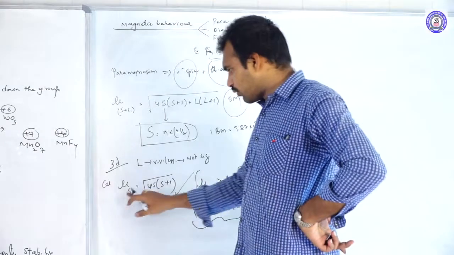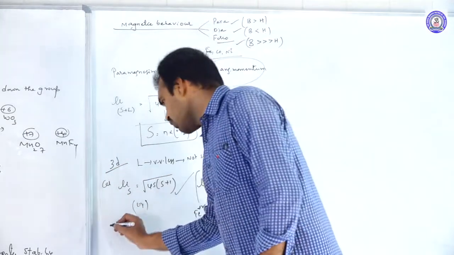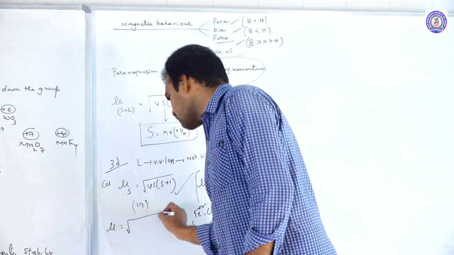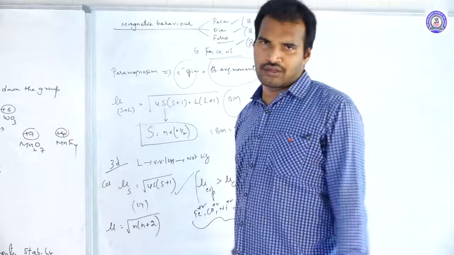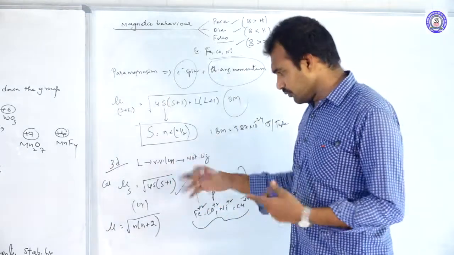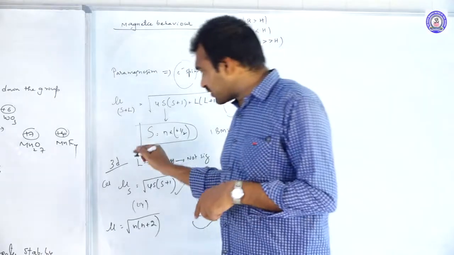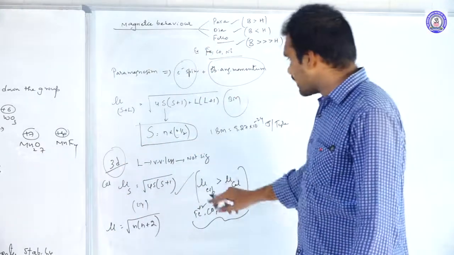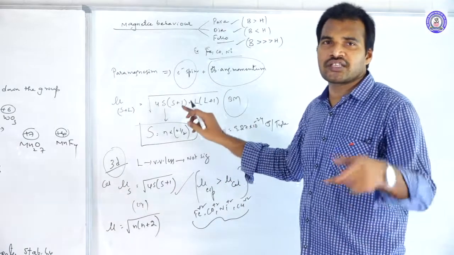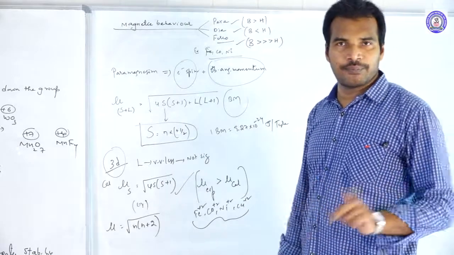Okay, so this is about the mu. If you know the unpaired electrons directly, we have a direct formula: mu is equal to square root of n into (n plus 2). Even by using this formula we can calculate. By following any one of them, we can calculate. And one more thing: this is for 3d only. For 4d and 5d, we should definitely include the L value and calculate. So this is about magnetic behavior.